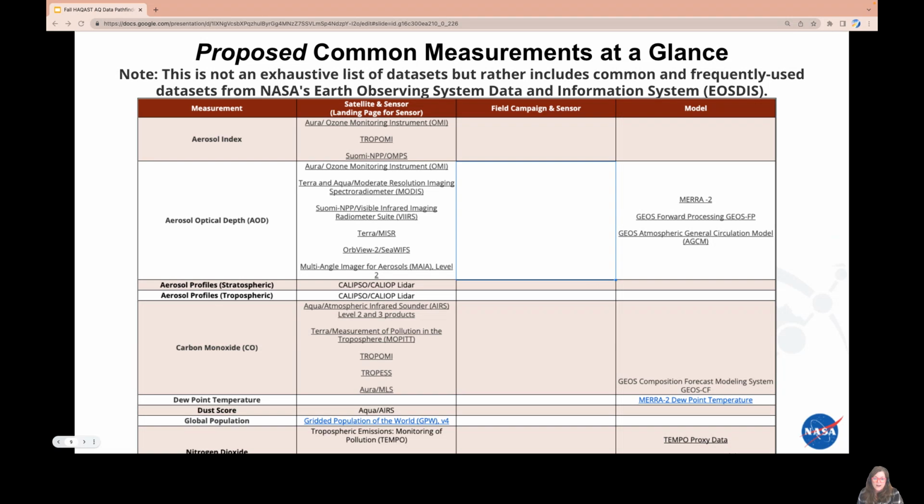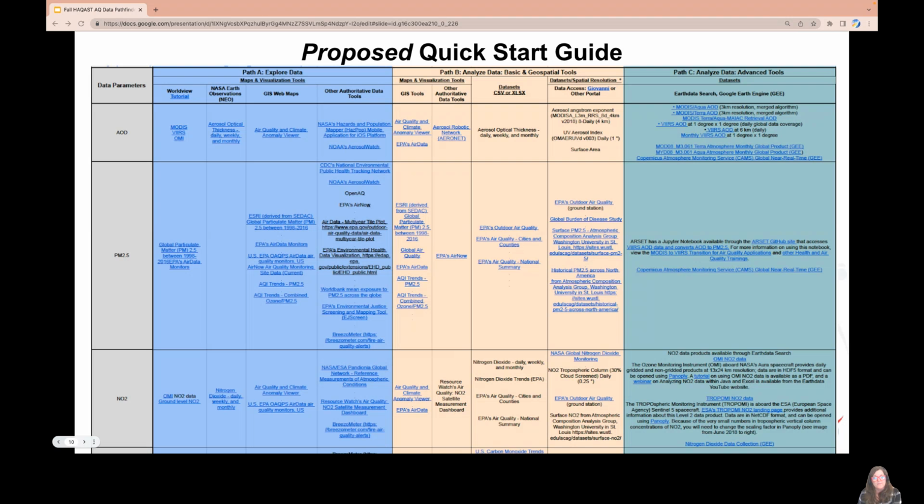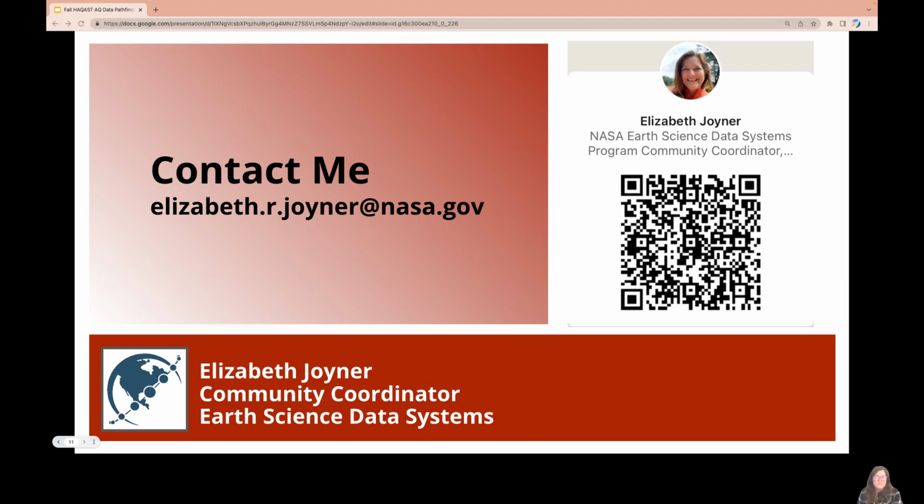DAC members updated our annotated list of data collections, resources, cross-disciplinary tools, and the common applications for these health and air quality data. We will use these updates to ensure that the data are updated, relevant, and reflect the resources that the DACs are currently promoting. I am also proposing the development of a quick start guide for end users that is based on authoritative data and agency agnostic tools to help users find the data that supports their needs, regardless of agency, to help make more time for science.